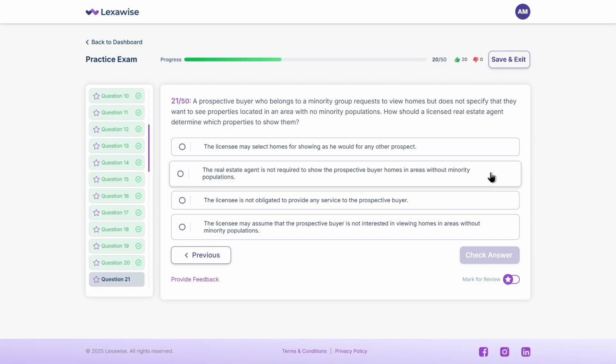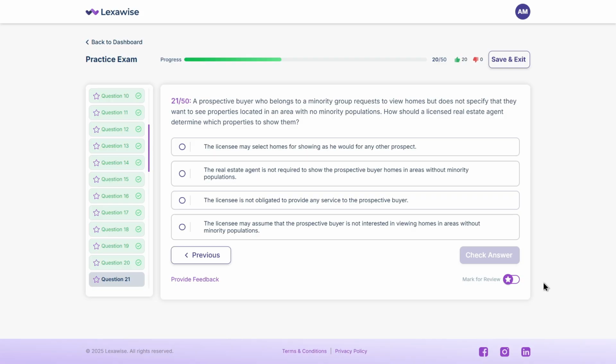B. The real estate agent is not required to show the prospective buyer homes in areas without minority populations. C. The licensee is not obligated to provide any service to the prospective buyer. D. The licensee may assume that the prospective buyer is not interested in viewing homes in areas without minority populations. Take a second to think it through.